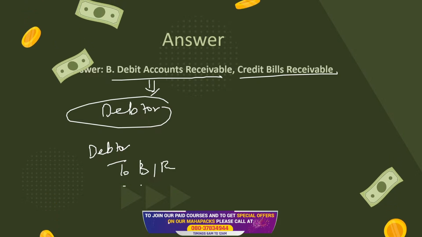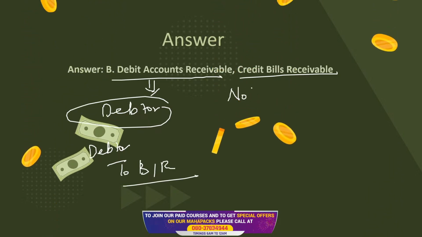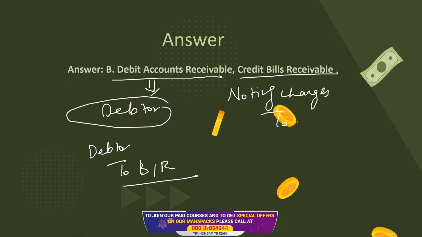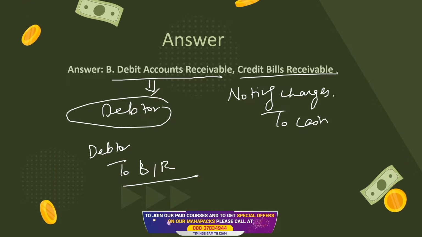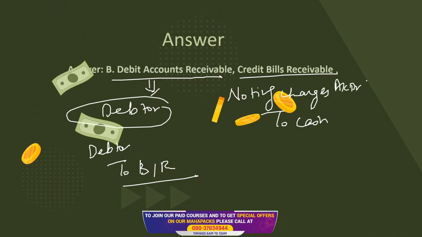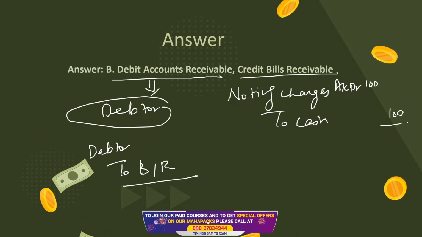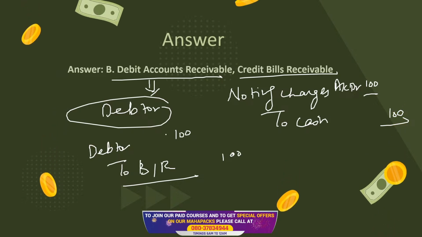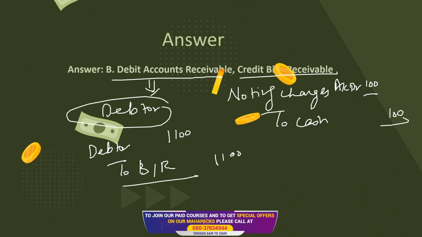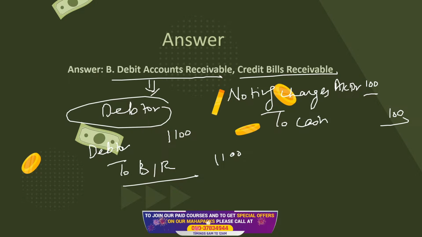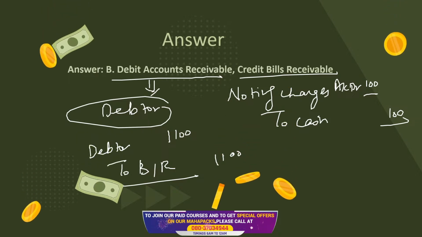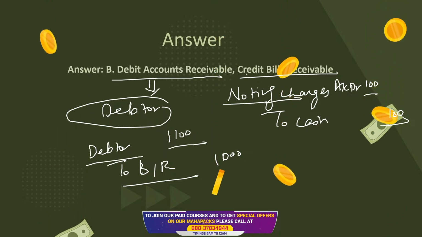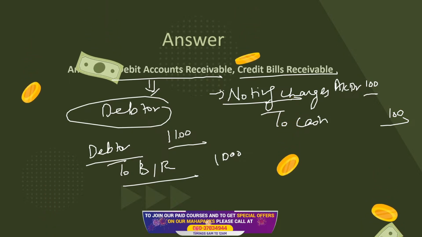If I have paid the noting charges, first of all I'll say that noting charges are paid by me only. This is basically acknowledging that the person hasn't paid me money and I am paying it to get it done from the court. That 100 rupees is supposed to be paid, so the amount is here. In this case, if the bill was for 1000 rupees, noting charges would be included and the bill receivable is gone. Along with that, I'll recover the remaining portion as noting charges from him. So the debtor has to pay this due to the noting charges portion. Okay? So he has to pay more.